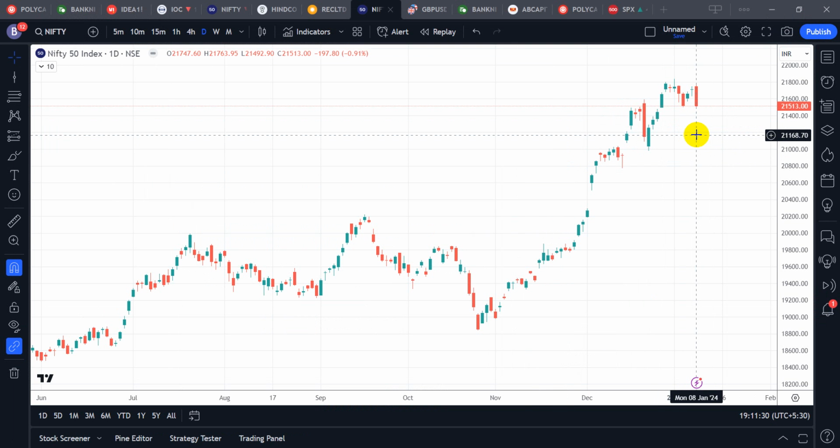So what is this anniversary date? A lot of people have asked me. It's a very simple concept. Any person who wants to learn Gann should know about this anniversary date.